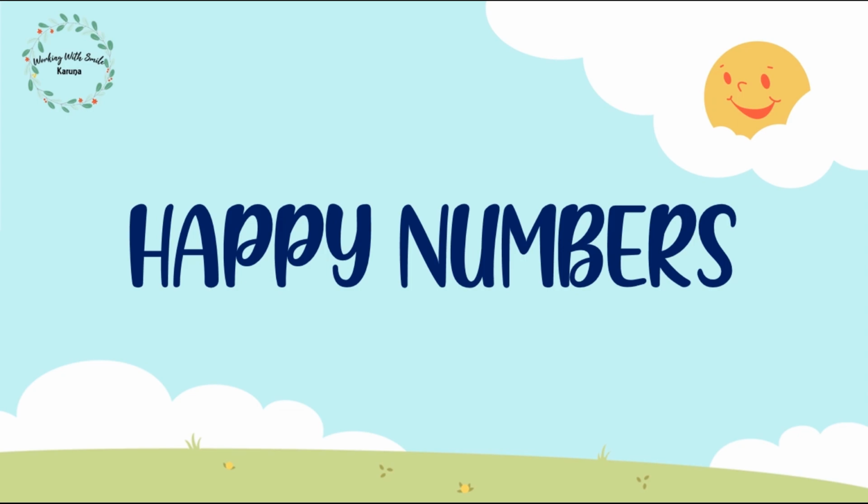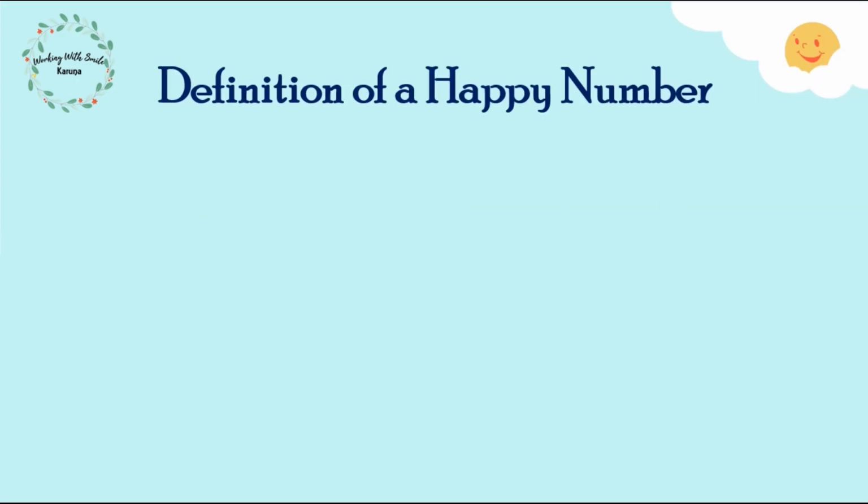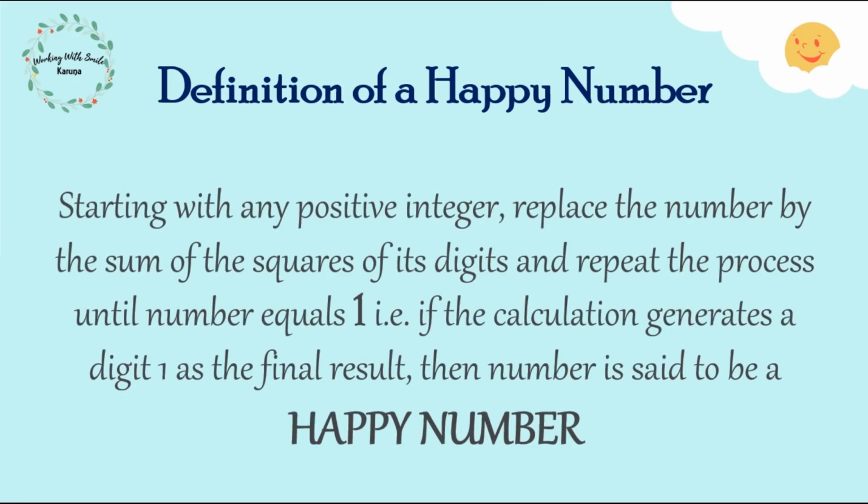In this video, we are going to discuss happy numbers. So let's understand what happy numbers are. A number will be called a happy number if we start replacing it by the sum of the squares of its digits and we keep on repeating this process until the number results into 1. So once the calculation gets over and we get 1 as the final result, then the number will be a happy number. Let's understand it better with the help of an example.